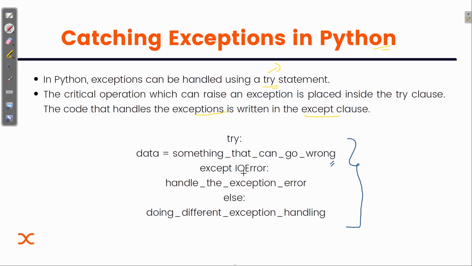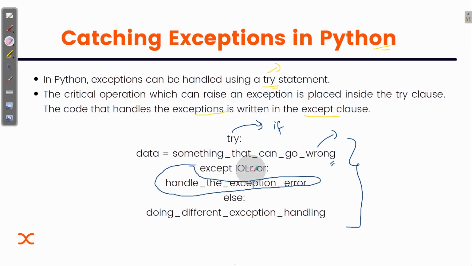Now except: if this condition happens, you can think of it like an if statement, if you remember how we used to deal with that. The same way, if there is an error caused in the try statement, then this except code will handle the exception.